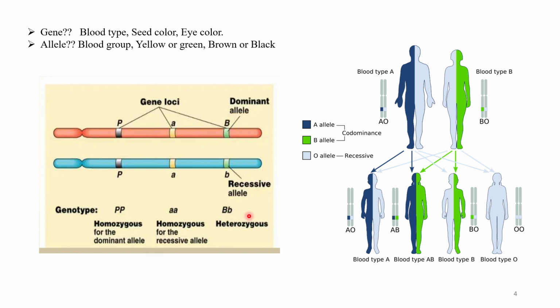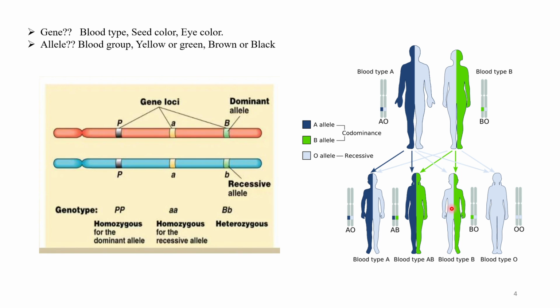See here, blood type: the father has blood group A and the mother has blood group B. By genes, AO alleles are for blood group A, and BO for blood group B. A and B alleles are codominant and O is recessive.